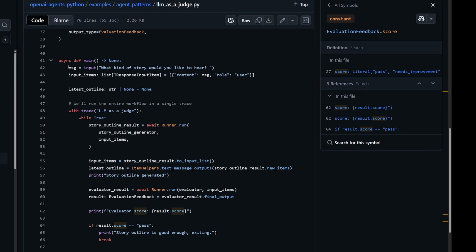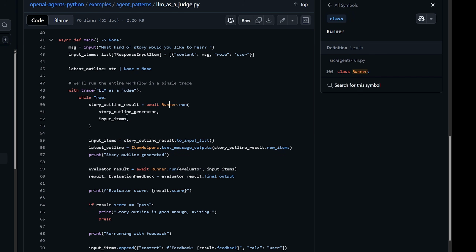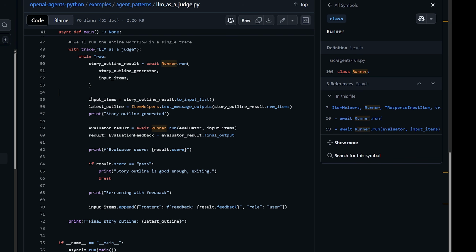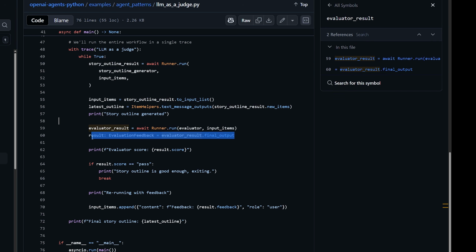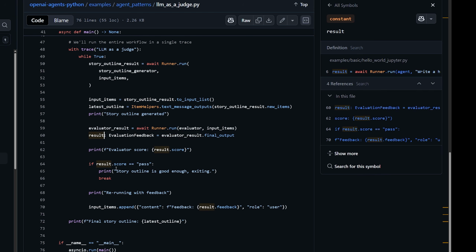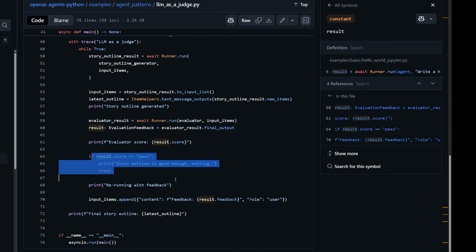So we're asking what kind of story do you want? We're feeding the story into our outline generator. And then basically what we're doing is we're taking the output of the outline from the outline generator and feeding it into the evaluator agent. And then we're taking the output from the evaluator agent and determining if it passed or not. So this is a deterministic flow in a sense. We're going to take the output, determine if it's pass. If it's pass, we're going to break the loop, and there's our story. It's good enough. If it did not pass, what we're going to do, this is kind of a cool trick